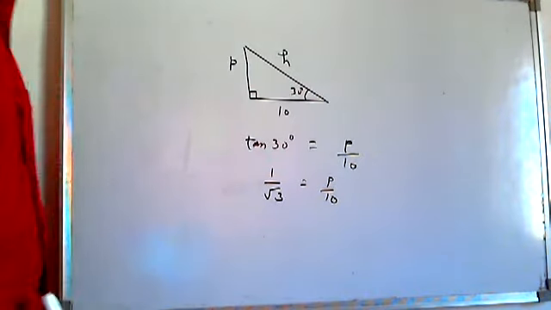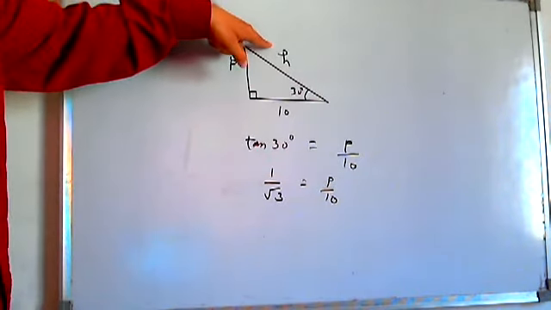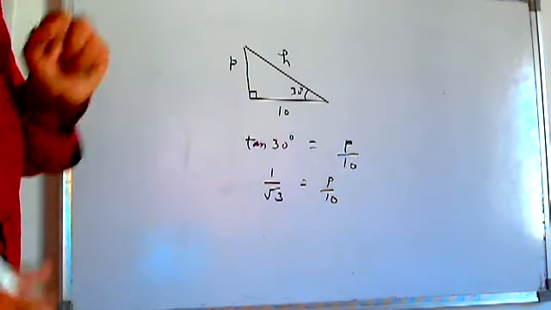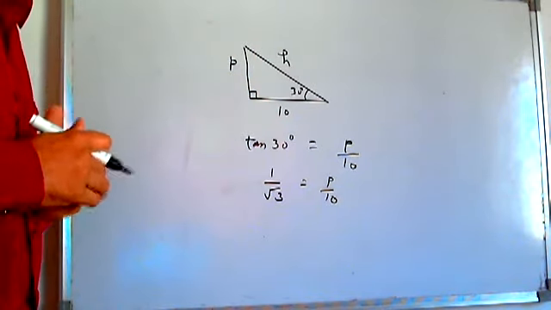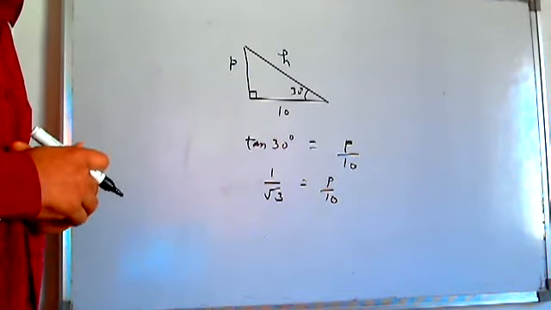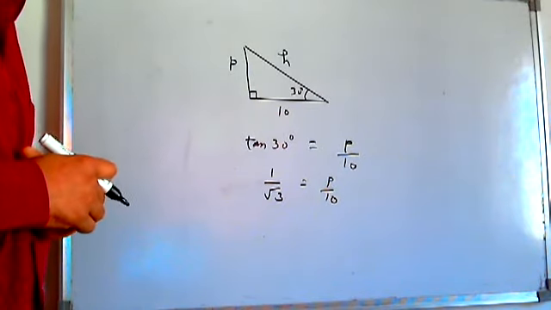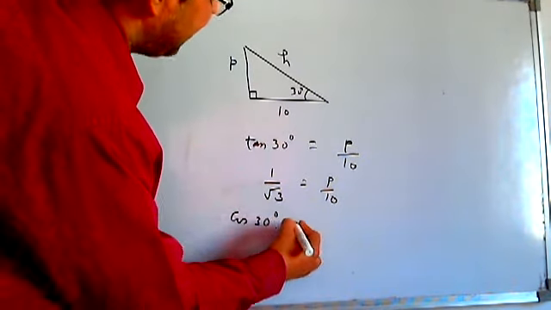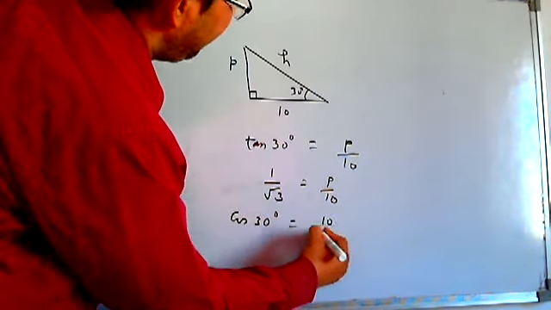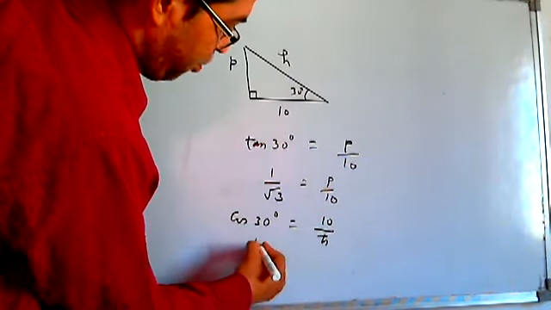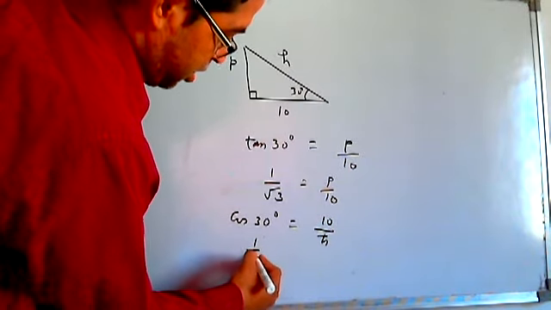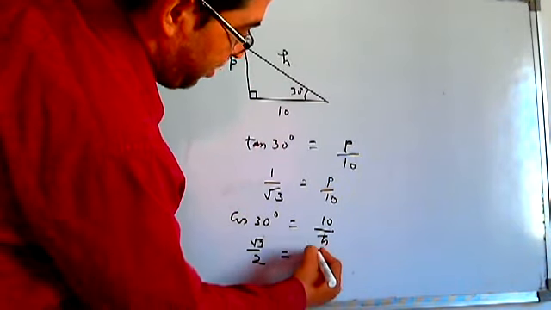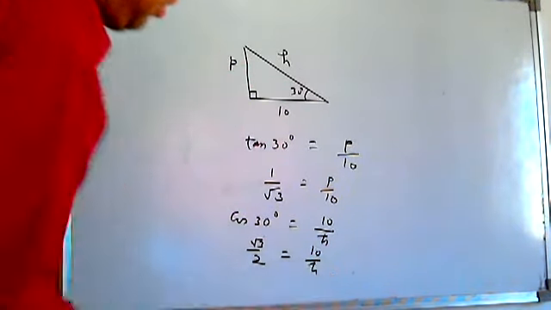Same way, if I have to find the value of the hypotenuse here, and we are given this base, we will see in which trigonometrical ratio base and hypotenuse come. You will see, oh, it is cos theta. So you will write cos 30 degree as base by hypotenuse. Cos 30 degree, root 3 by 2, equals 10 by h. Get the value of h from here.